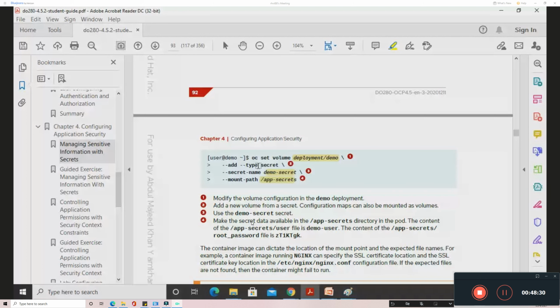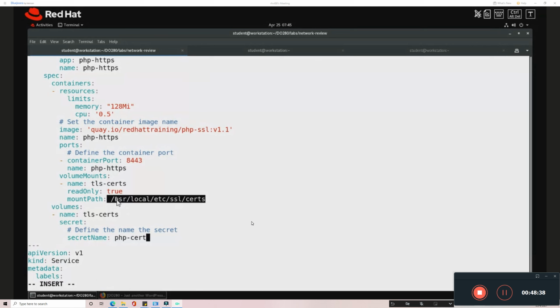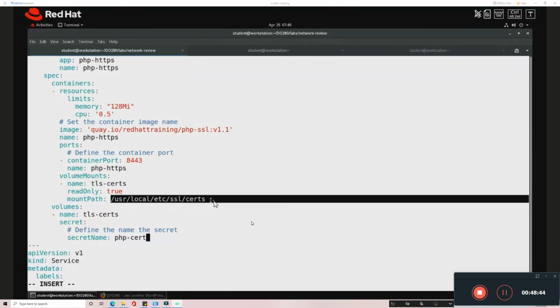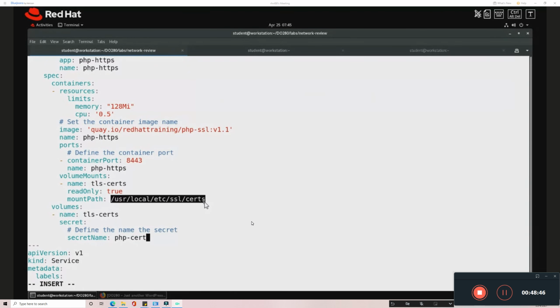We know the secret name. The secret name in our case is php-crt. We know the mount path. The mount path is this one. So I am declaring that mount path inside this file itself. If it is not defined in the file and you want to define it later on, then you can do that. You can mention this mount path in this command, and you can inject that secret also. That's another method. Here I am defining all these things in the declarative file itself, so that I don't need to do any external work.